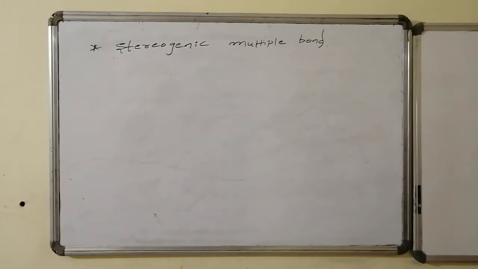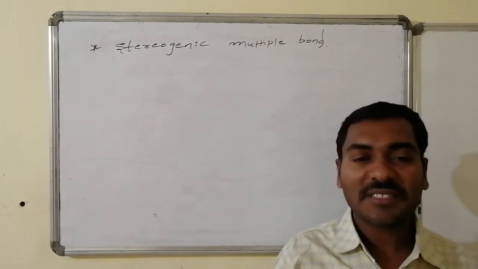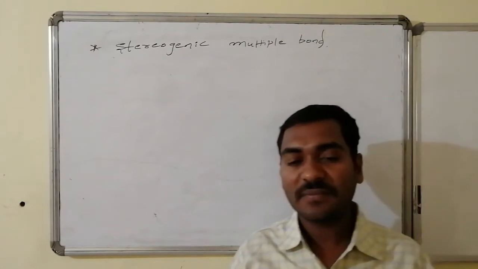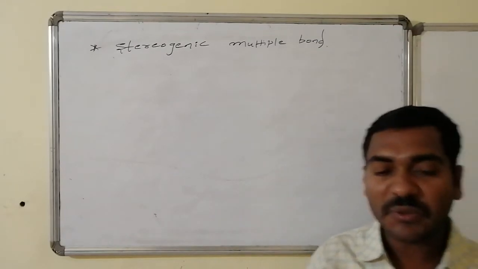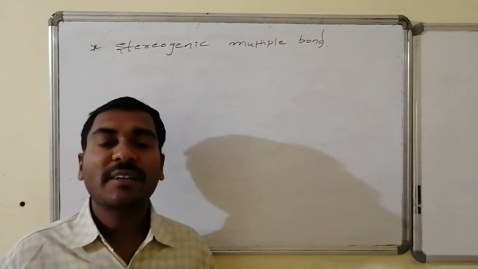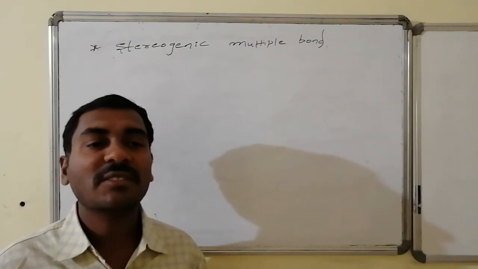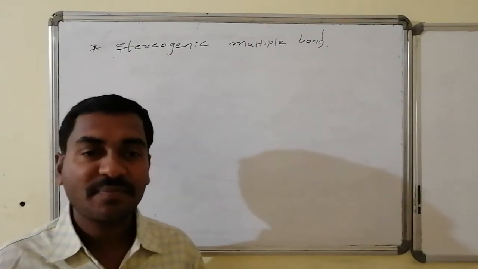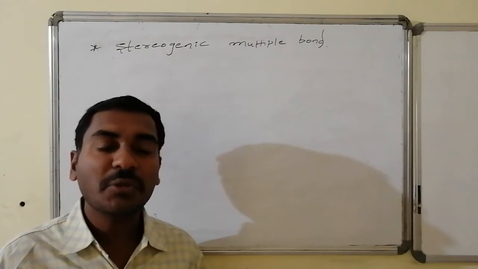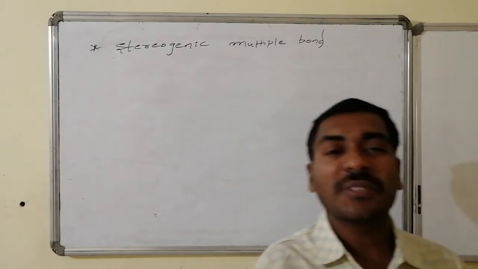Yes, there is a special important concept related to geometrical isomerism, that is stereogenic double bonds or stereogenic multiple bonds. A multiple bond is necessary, but a multiple bond is not enough. The multiple bond should be associated with the proper substitutions. Then only can it show geometrical isomerism. Thus, properly substituted multiple bonds, properly substituted restricted rotations, are said to be stereogenic bonds. Whereas the multiple bond, otherwise the restricted rotation, which is eligible to show geometrical isomerism by its proper substitutions, only then is it known as a stereogenic bond.